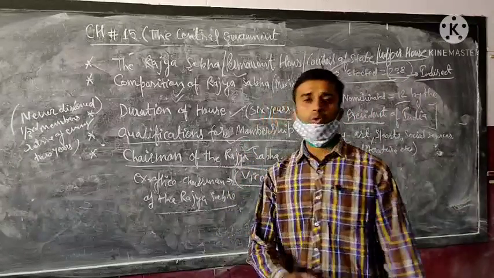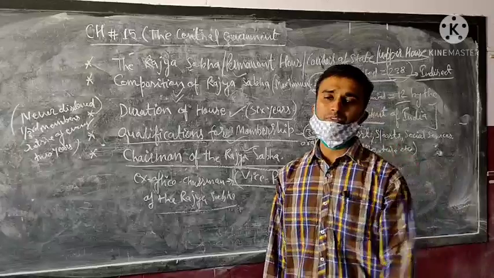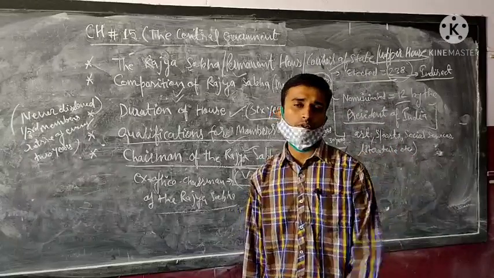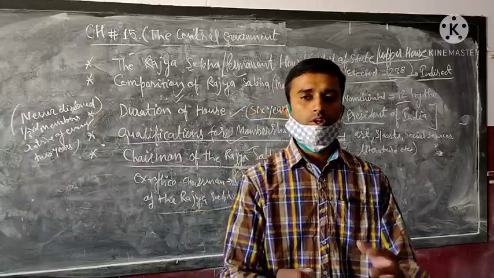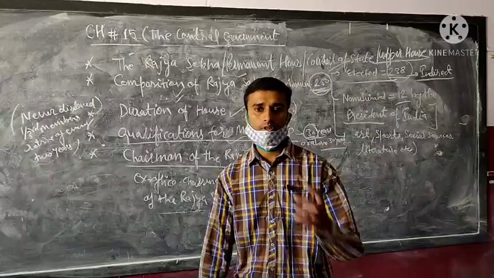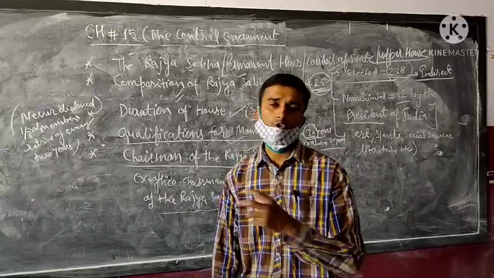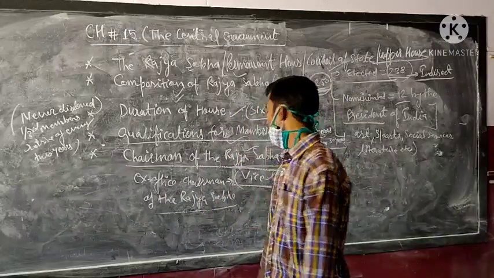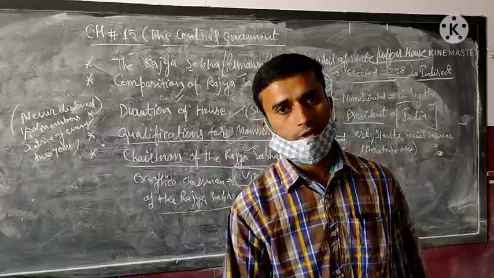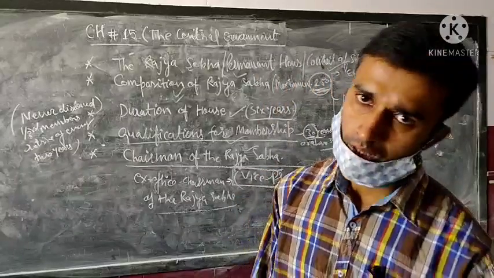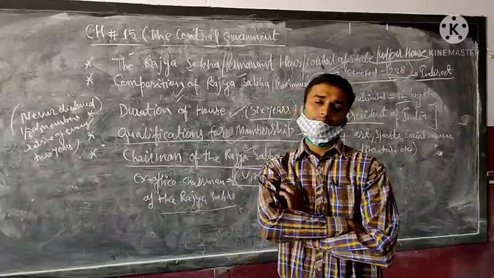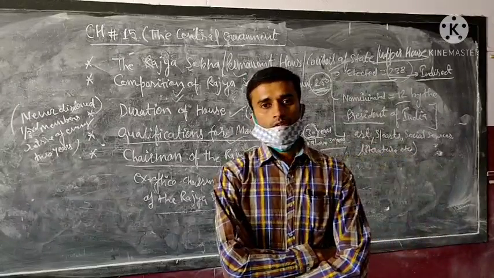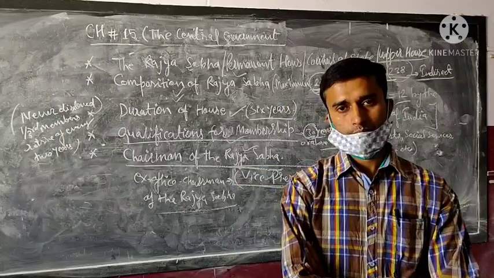Chairman of the Rajya Sabha: who is the chairman of the Rajya Sabha? The Vice President of India is known as the chairman of the Rajya Sabha. The Vice President of India is elected by both houses of the parliament. The elected members of both houses participate in the election of the Vice President, and one deputy chairman is also elected by the members of the Rajya Sabha. Okay, so these are the important features of the Rajya Sabha.